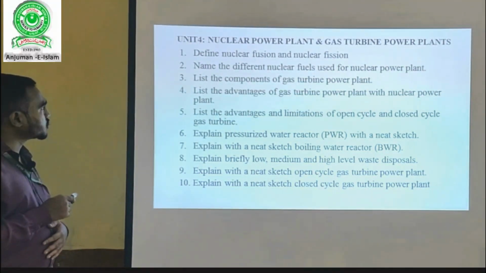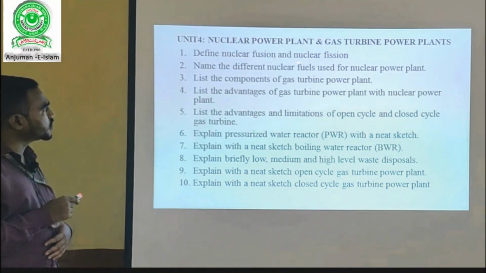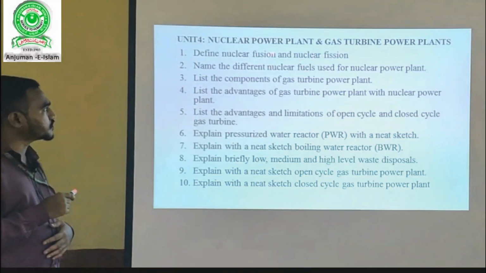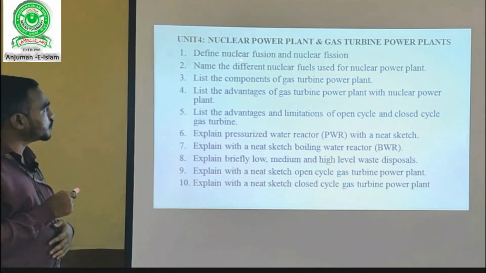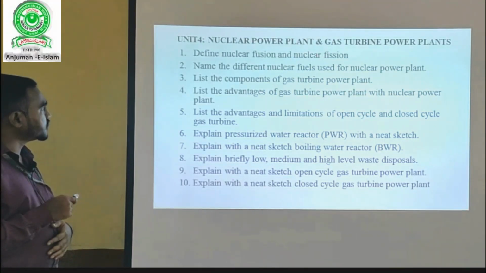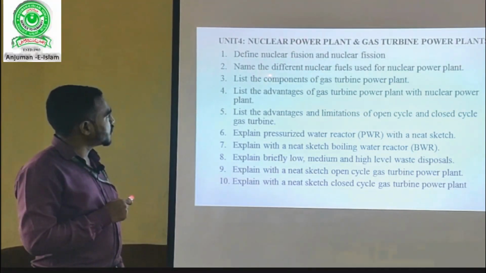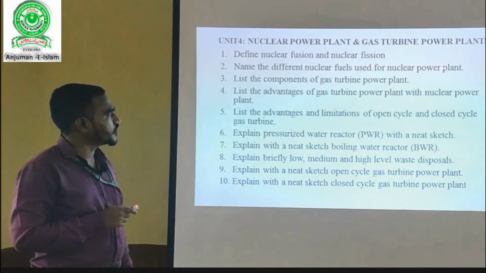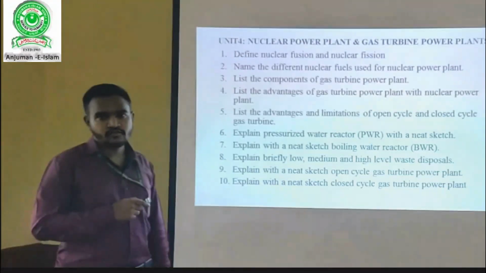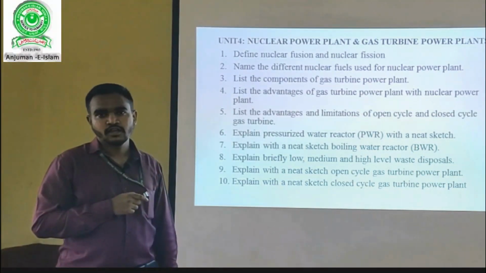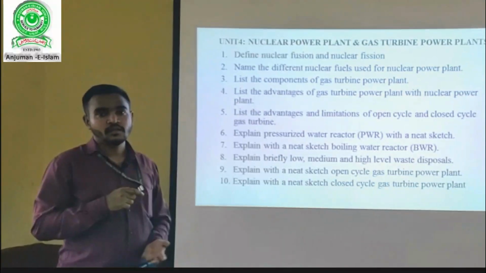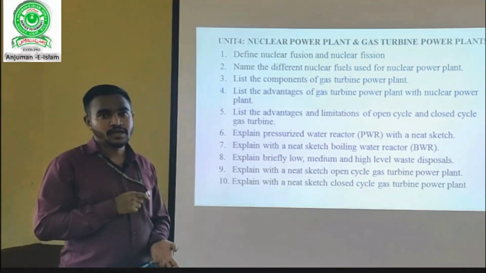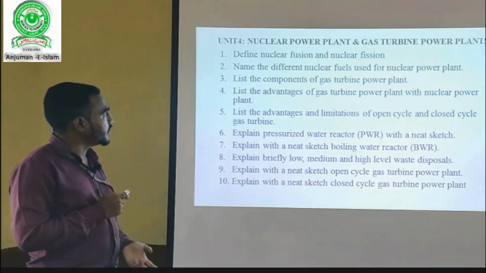Let me go with question number 1: define nuclear fusion and nuclear fission. These two processes are different. You need not get confused between nuclear fusion and nuclear fission. Question number 2: name the different nuclear fuels used for a nuclear power plant. Here the different fuels may be uranium 235, uranium 233, enriched uranium, plutonium, uranium carbide. All these fuels should be listed.